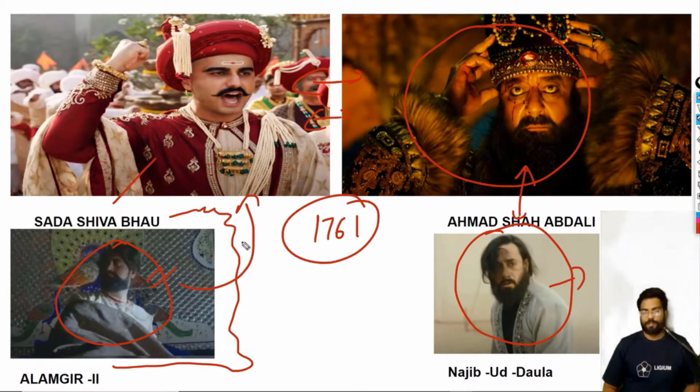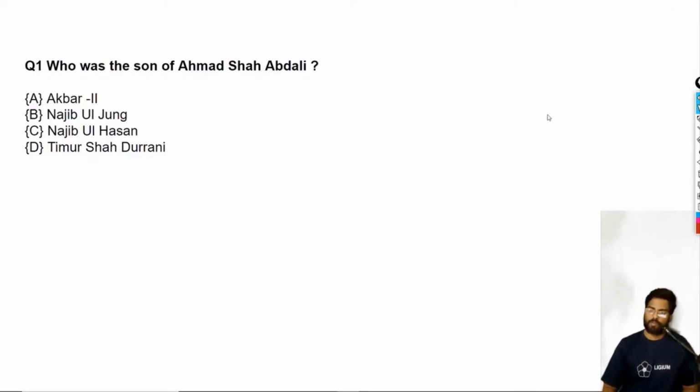Okay, so let's do some MCQs. There is only one MCQ. Who was the son of Ahmad Shah Abdali? The answer is Taimur Shah Durrani.